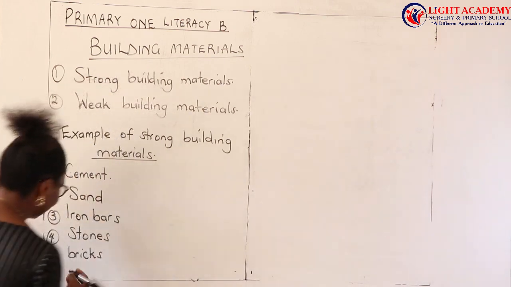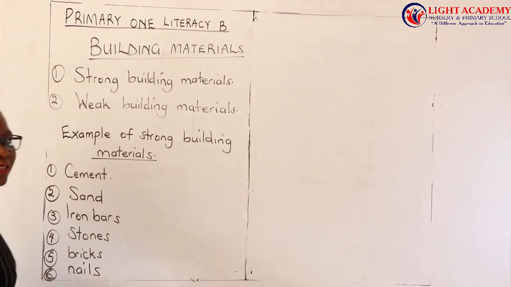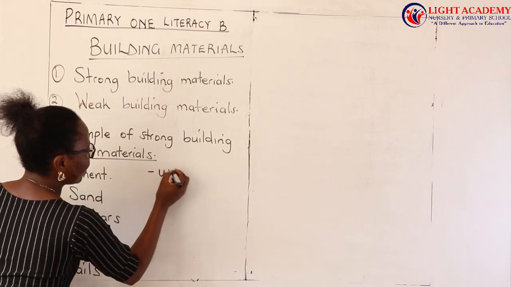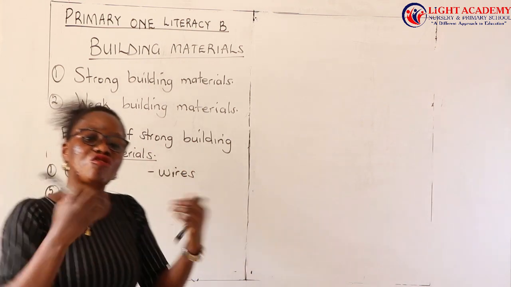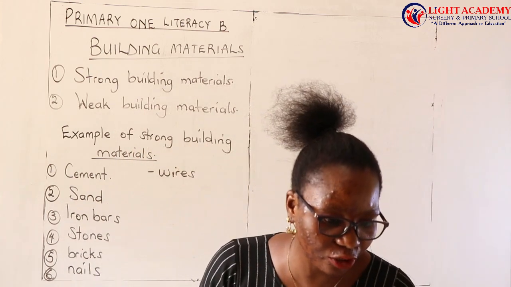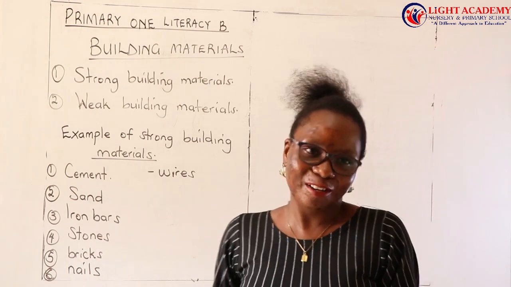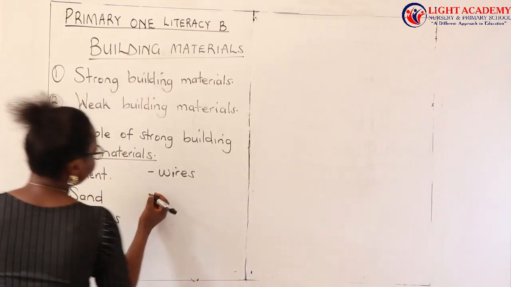We have nails, emisumari. We have wires. They are those strong wires that they use especially to build the foundation of the house. So if you want a strong foundation, automatically you have to use those strong building materials.